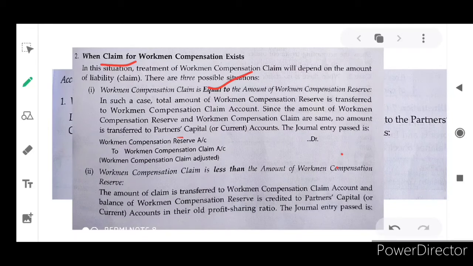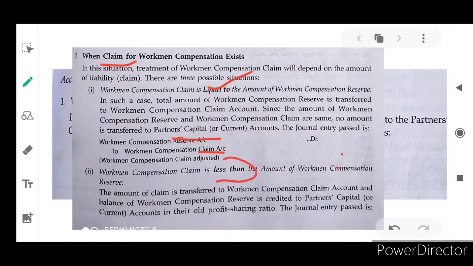So no more amount will be transferred to partners' capital account. Why? Because we do not have any surplus amount. All the amounts we have settled, we have set off, which means we gave it to that accidented worker, isn't it? In this case, the total amount of workman compensation reserve is transferred to workman compensation claim account. Since the reserve and the claim are the same, no amount is transferred to partners' capital account. The journal entry will be workman compensation reserve account debit to workman compensation claim. Reserve means how much we are having in our hand. Claim means how much they needed, isn't it?